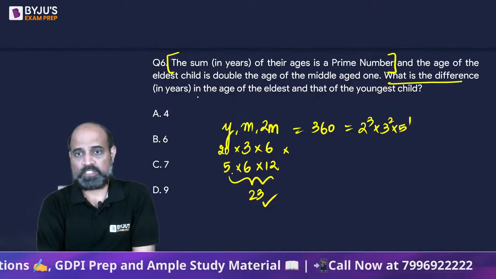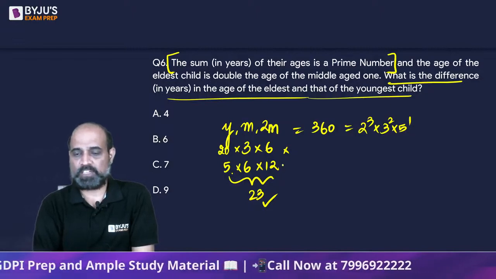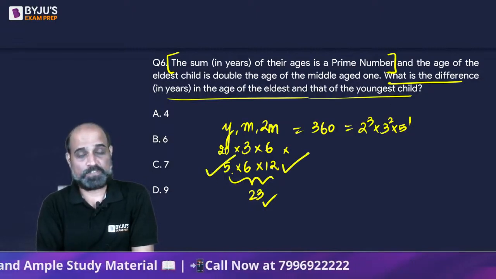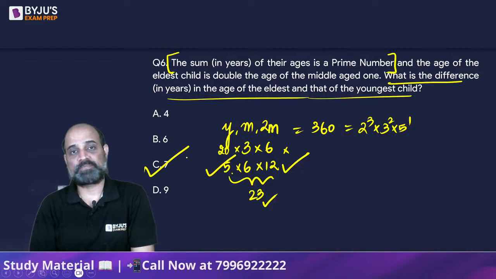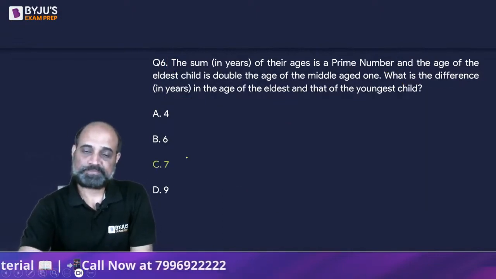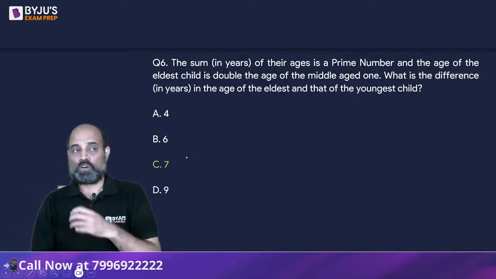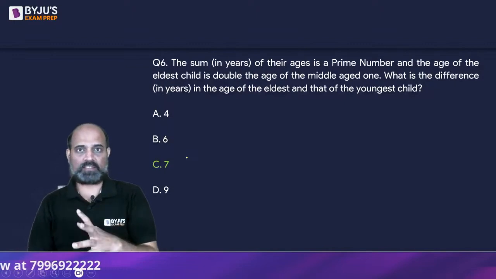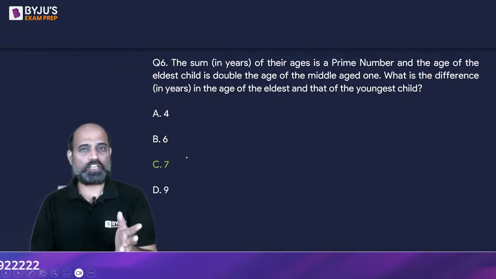So what is the difference in the age of the eldest and that of the youngest? The eldest is 12, the youngest is 5. The difference is going to be 7. Option C. Right? So the question arises, this set is on the easier side.